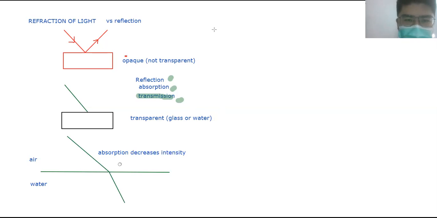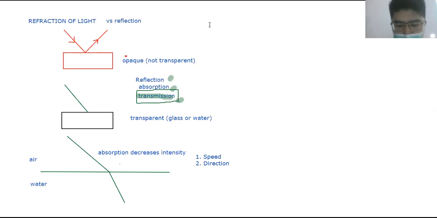Now, transmission happens only in a few media where light can pass through. Remember, transparent materials and water, not opaque. When light changes medium from air to water, as in this example, two things will change. First, the speed of the light will change. Second, the direction of the light will change.